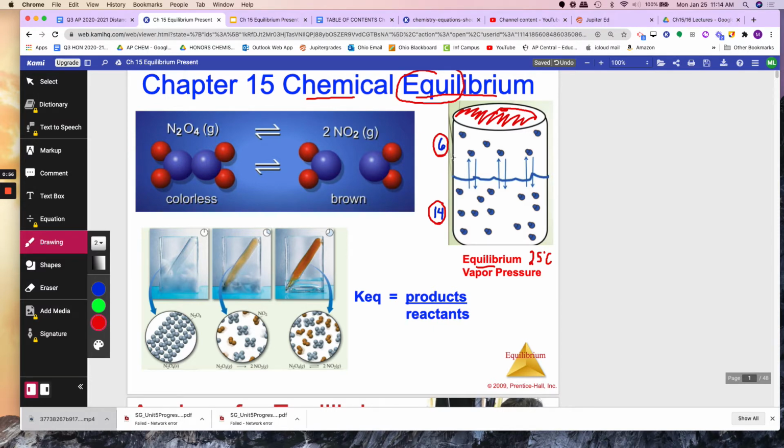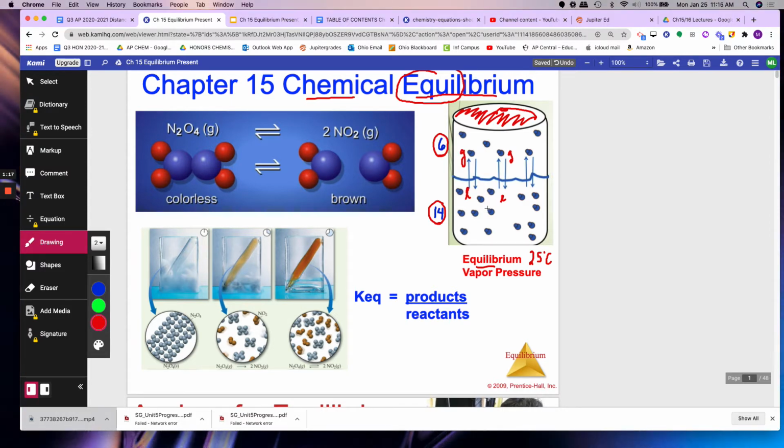It means that the rate of a molecule turning from liquid to gas is the same as the rate of the gas turning into liquid. So in other words, it's not stagnant like this. It's always moving back and forth. But if a liquid turns into a gas, one of the gas molecules has to turn into a liquid. At all times, there will be 6 here and 14 here, not the same 6 molecules, but 6 molecules total. Okay, that is true equilibrium.